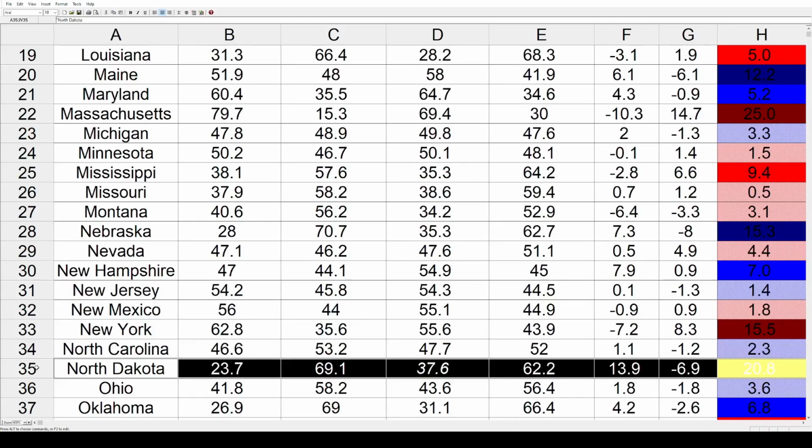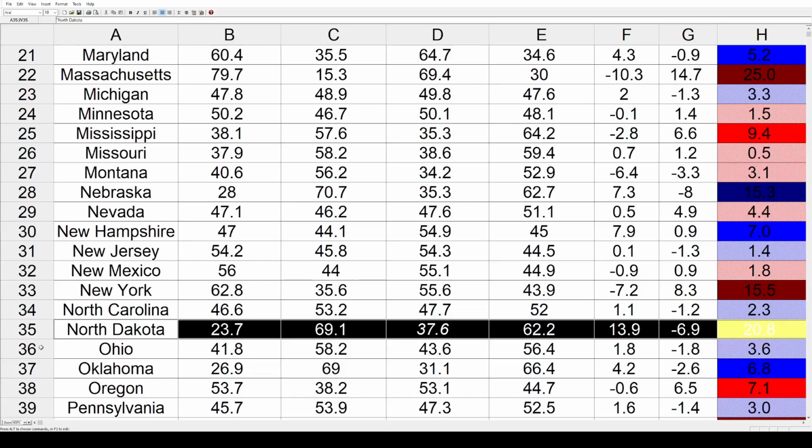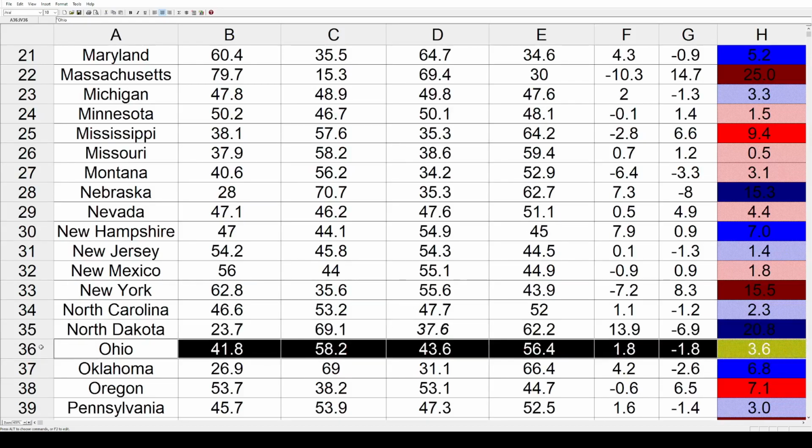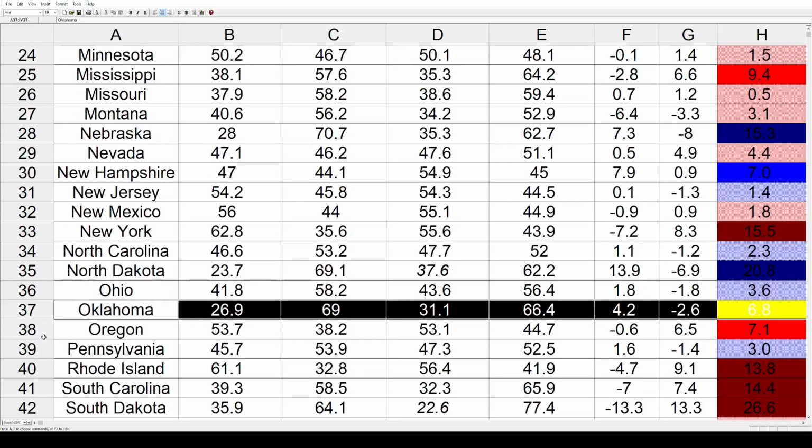North Dakota, that's a state with only one representative. In 2022, it was a Republican up against an independent. Just to make it easy, we'll just pretend she's a Democrat. And if that's the case, it went 20.8% toward the Democrats. Ohio got a little bit bluer by 3.6%. Oklahoma, even bluer by 6.8%.